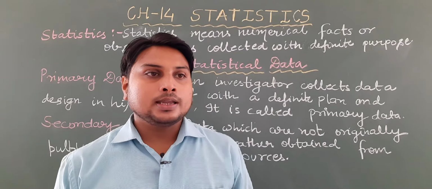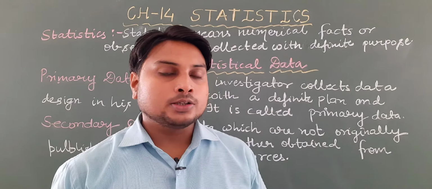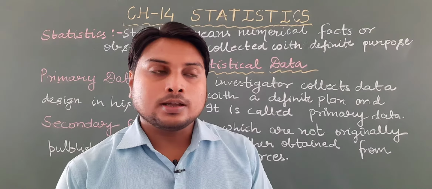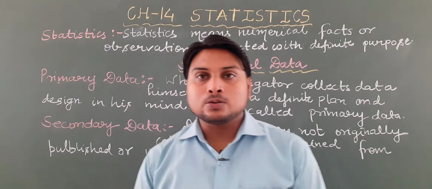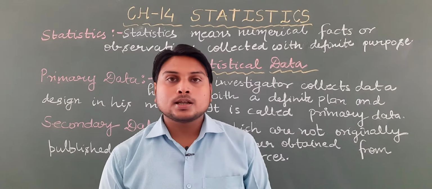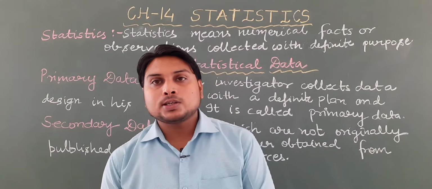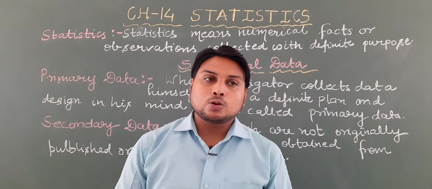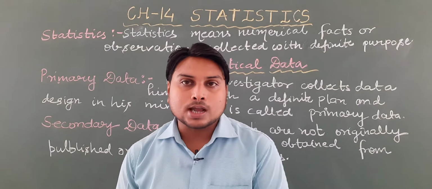Suppose you have to do a survey, and there is an assignment for you to collect the data of your class. Suppose your assignment is to collect the heights of the students of your class.